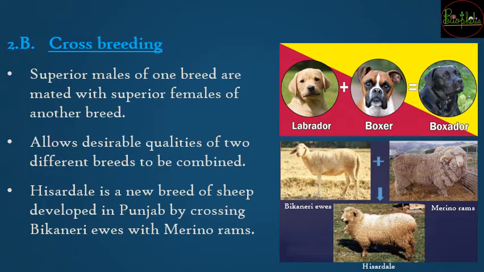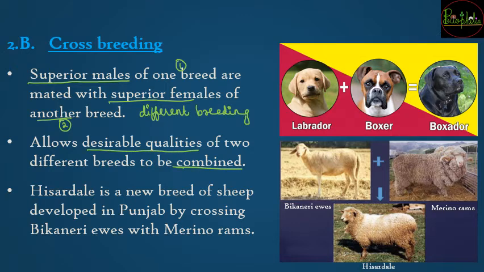Now the second one that we are discussing under crossing is going to be cross breeding. Cross breeding, cross means different. So when two different breeds are involved, it is called cross breeding. What we studied earlier in outcrossing was wherein the same breeds were considered, but now here there will be superior males of one breed and superior females of another breed. So there will be two breeds involved and both the desirable qualities are going to be combined. The desirable qualities of the male breed and the female breed are going to be combined, and then a new breed is going to be formed.